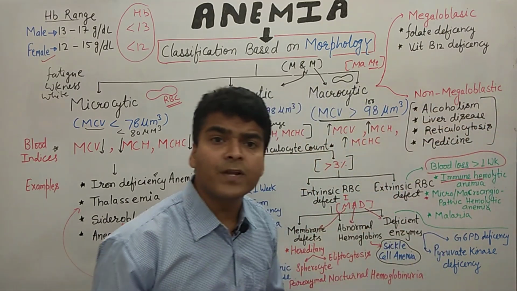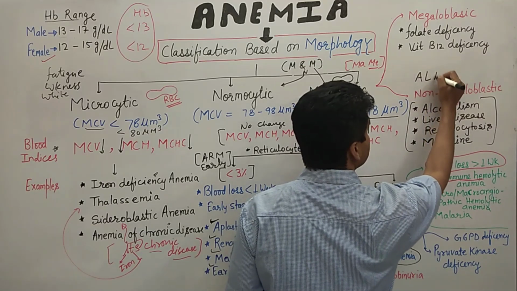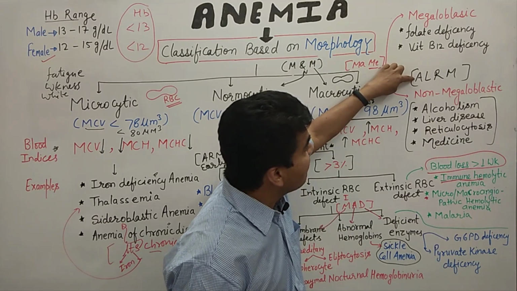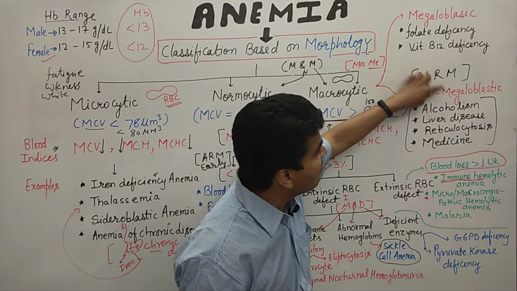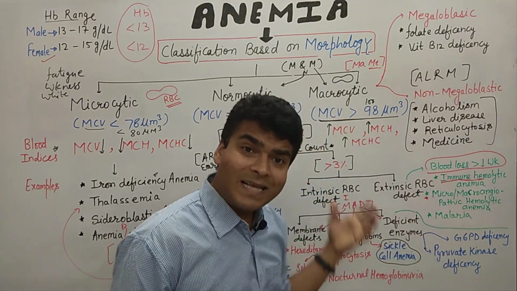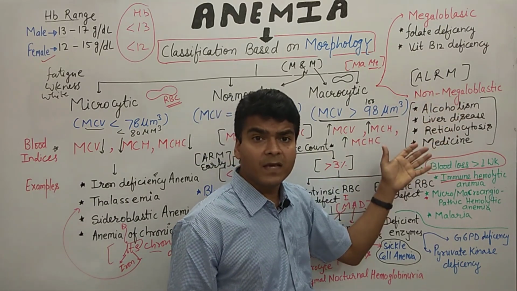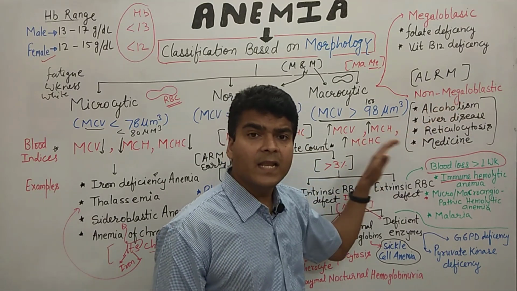Our trick is ALARM. A for alcoholism, L for liver disorder, R for reticulocytosis, and M for medicine. In this way we are able to remember non-megaloblastic anemia. These are the four reasons behind non-megaloblastic anemia.